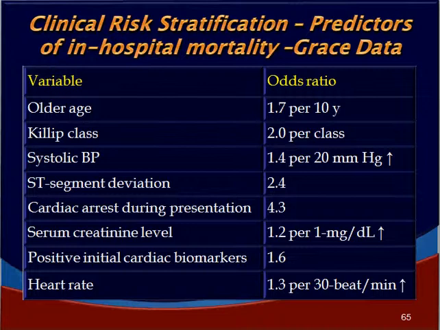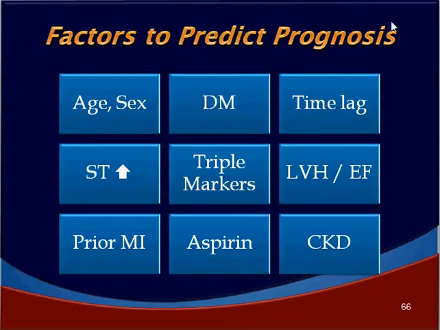So this is how the GRACE data is there, and when we look at the dynamic GRACE data model, we can actually punch in these variables and find out the GRACE score, as you can see in the GRACE score model. In other words, what are the factors that predict the prognosis in a given patient? Because the relatives keep on asking you, what will be the prognosis? Is it okay for the patient? Will he recover? To answer those questions, we need to know certain important parameters.